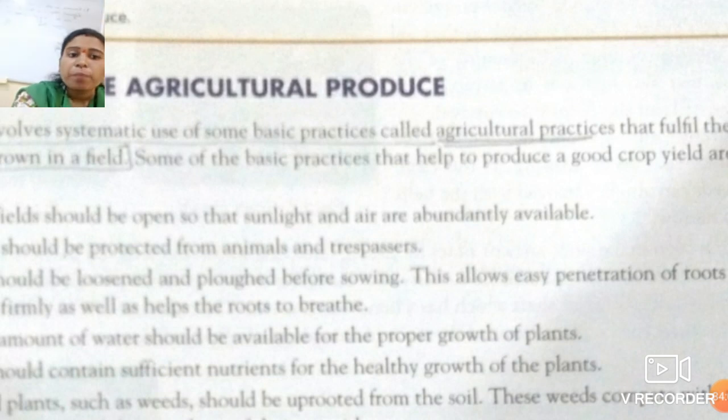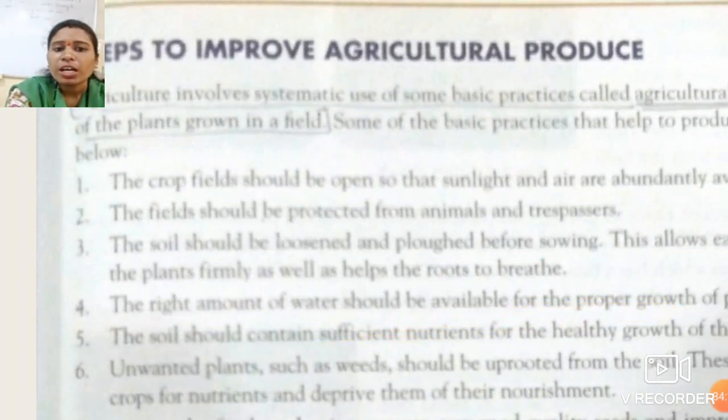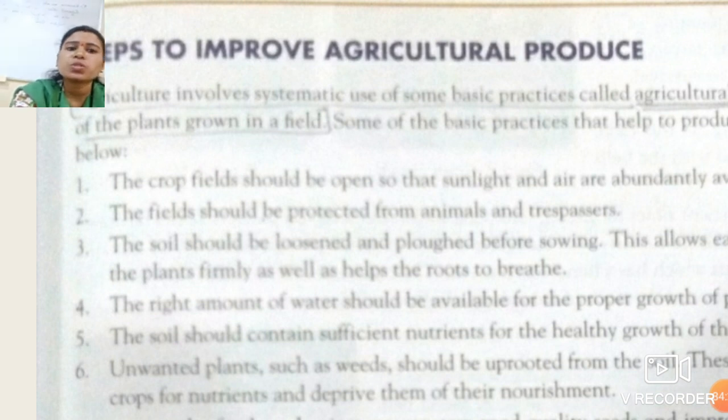Why? Because this allows easy penetration of roots to hold the plants firmly and helps the roots to breathe. It means if you loosen the soil, the roots which are underground get the proper amount of oxygen, so that the plant stands firmly there. That's why loosening and plowing of the soil is necessary for any kind of crop for proper growth.